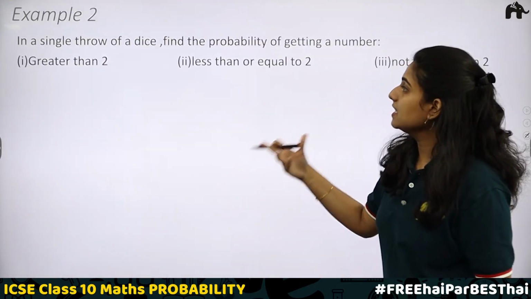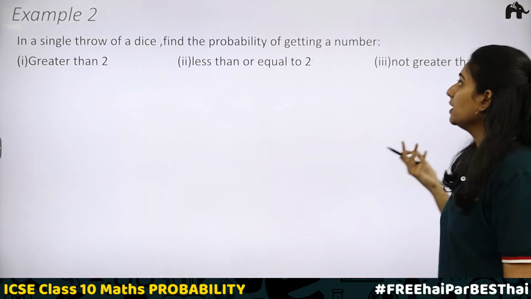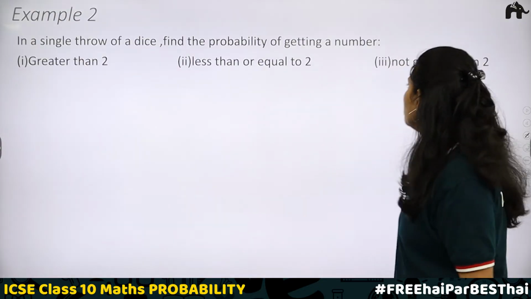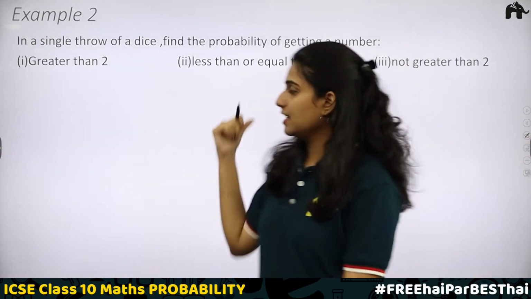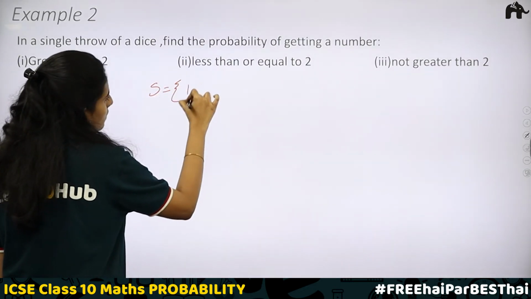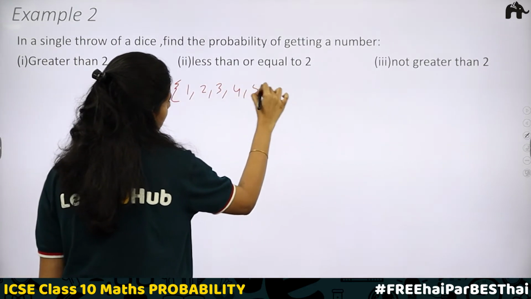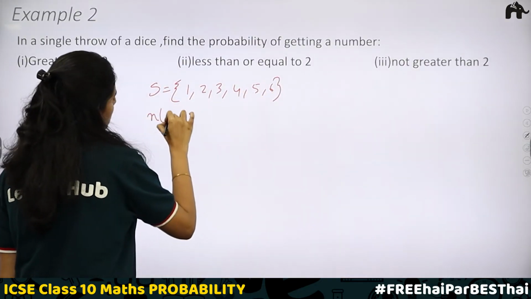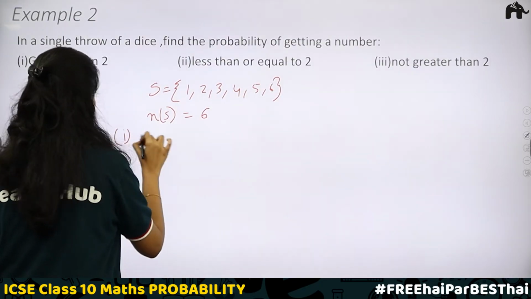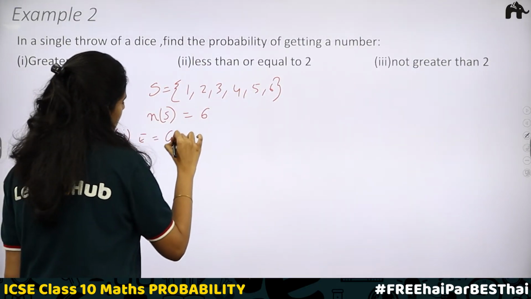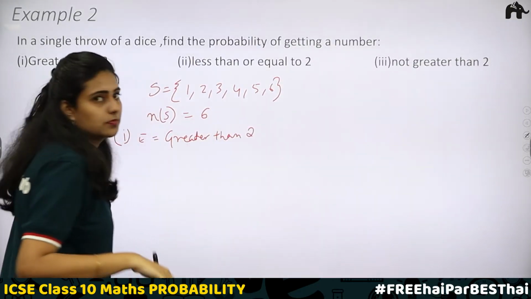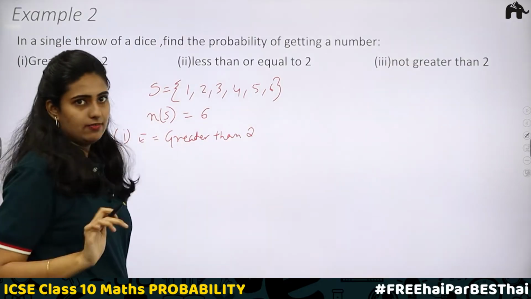Next example. In a single throw of a dice, find the probability of getting a number: first, greater than 2; second, less than or equal to 2; third, not greater than 2. First, let us take greater than 2. Here, what is the sample space? Sample space includes 1, 2, 3, 4, 5 and 6. Total number of outcomes is equal to 6. First case, greater than 2 is the event.